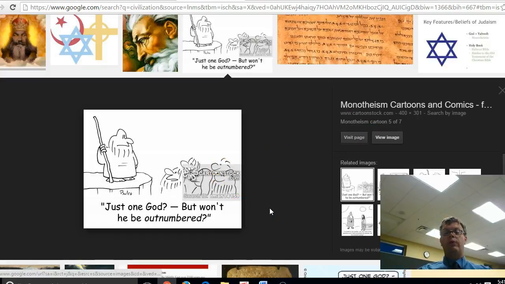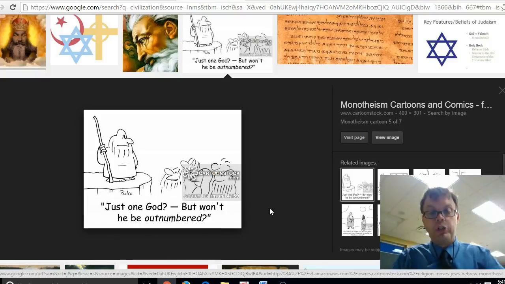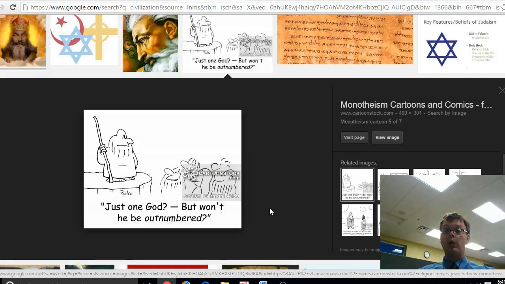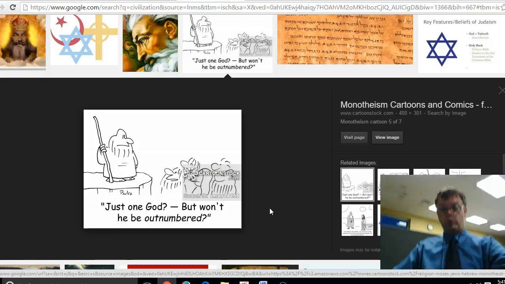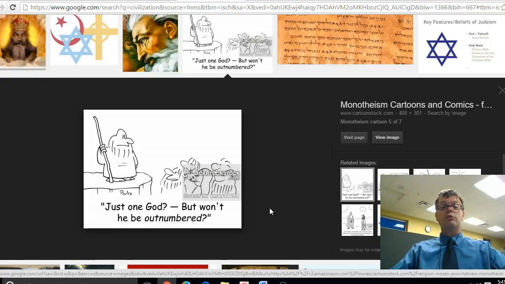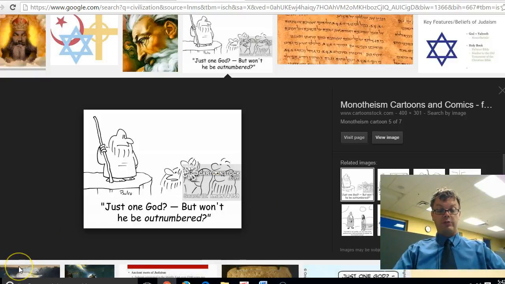Hebrew monotheism. The ancient Hebrews are the ancestors of Jewish people and what will become the Jewish religion. Hebrew monotheism was different and very significant because they believed in one God. Not many gods, because most societies were polytheistic. Polytheistic means you believe in more than one God. You might have thousands of gods. In Egypt, for example, there were thousands of gods. In Mesopotamia, there were thousands of gods.